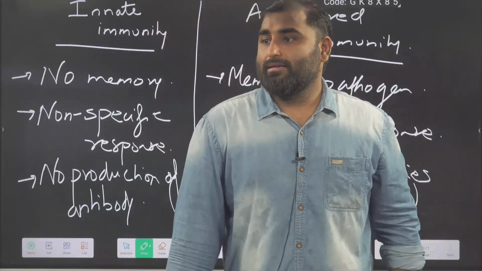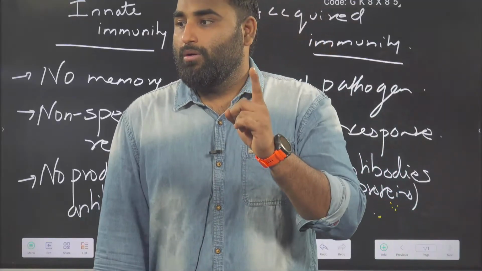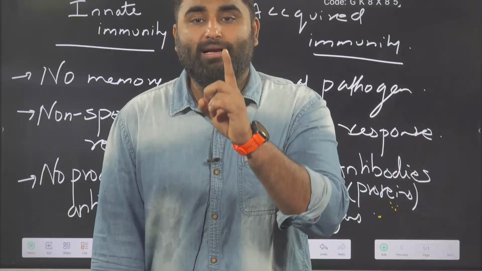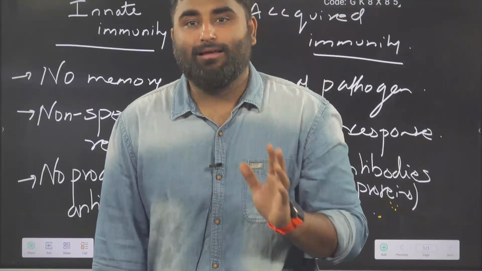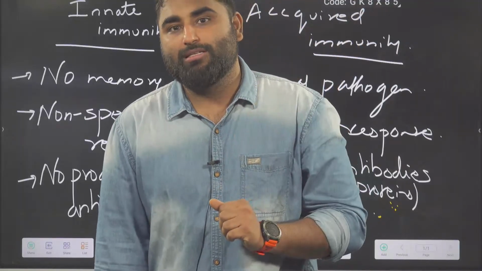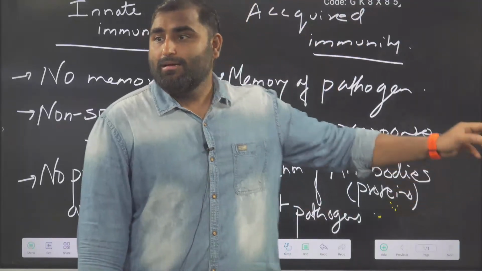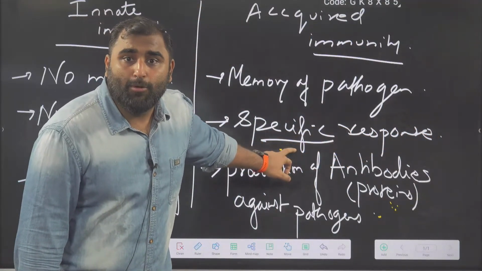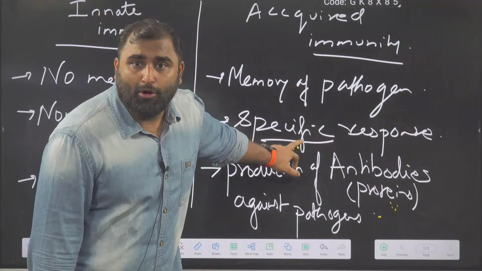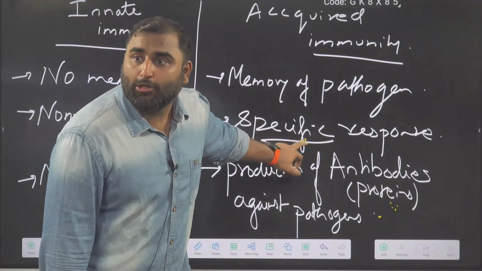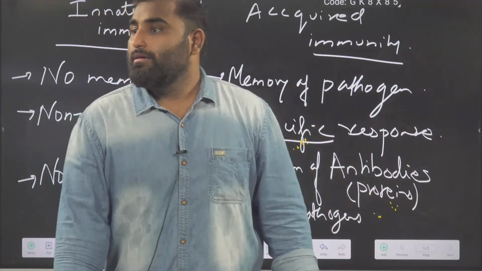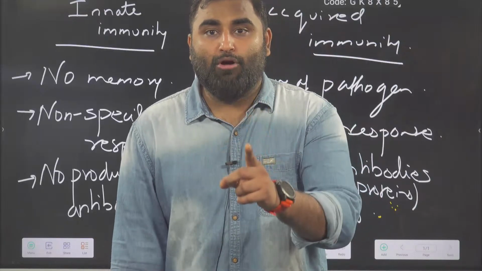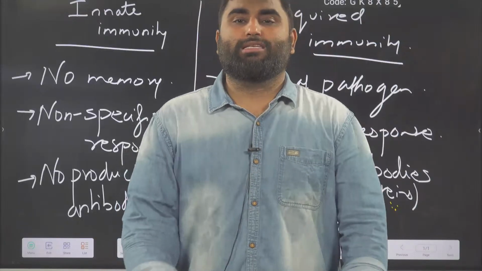Am I clear? So, since one type of antibody cannot kill different types of pathogens, that's why we are saying that acquired immunity is a specific response. Different types of antibodies for different types of pathogens.